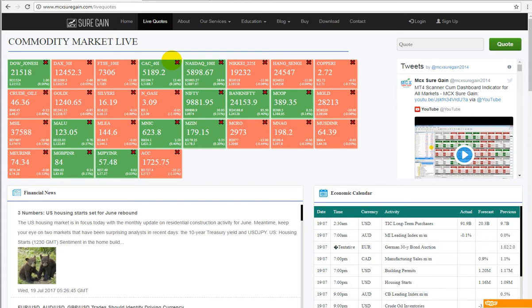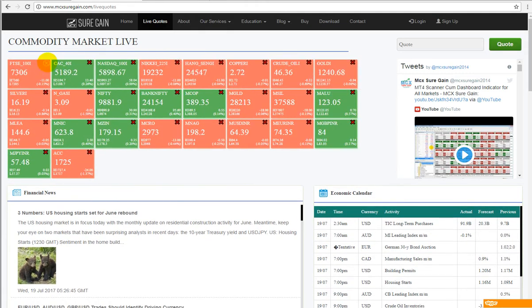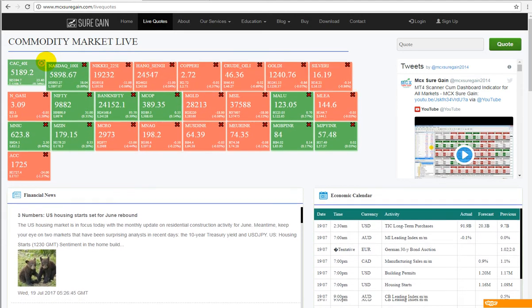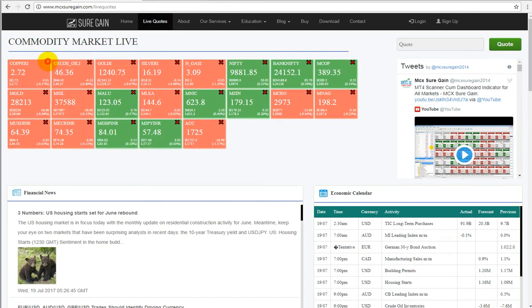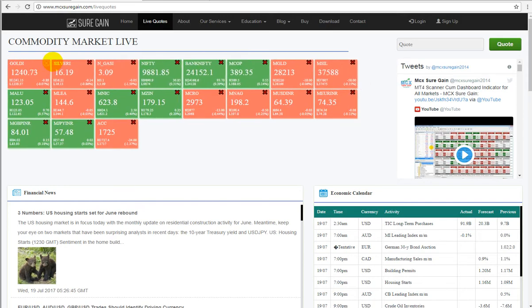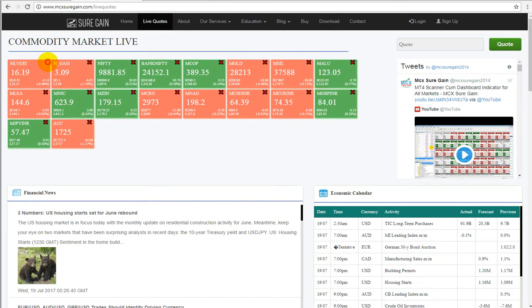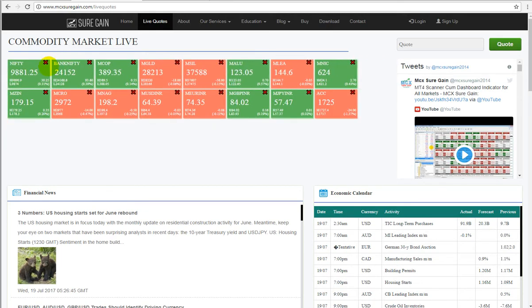Suppose that you want to make your own dashboard. For that, you can simply remove all symbols and make your own dashboard according to your requirement. Suppose you want to see NSE stocks, National Stock Exchange stocks.